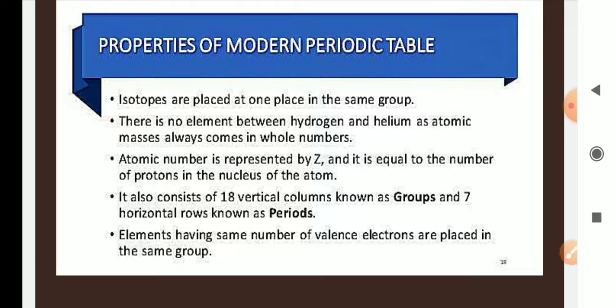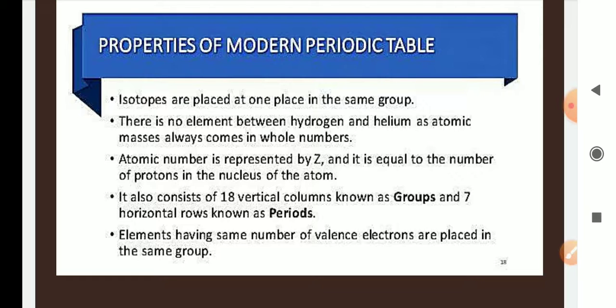There is no element between hydrogen and helium, as atomic numbers always come in whole numbers, not atomic masses. That's why no other element has been discovered between hydrogen and helium, because hydrogen's atomic number is 1 and helium's is 2. Atomic number is represented by Z, and it is equal to the number of protons in the nucleus of the atom.